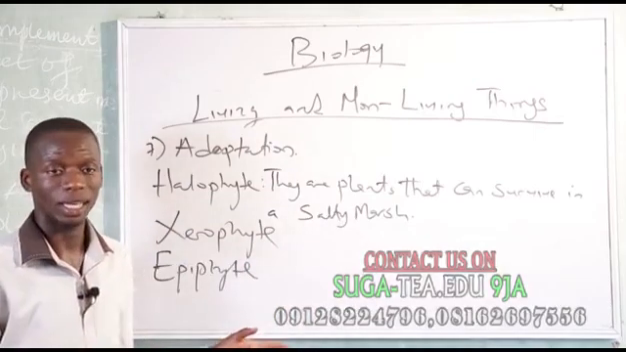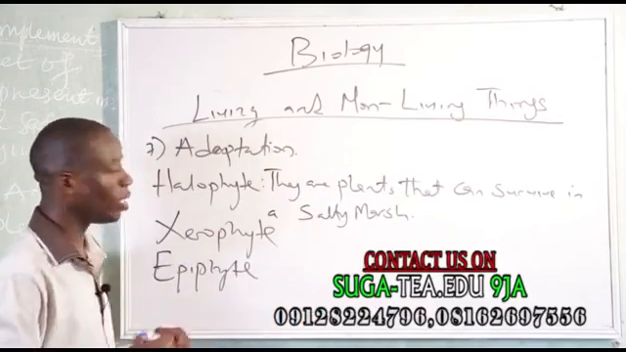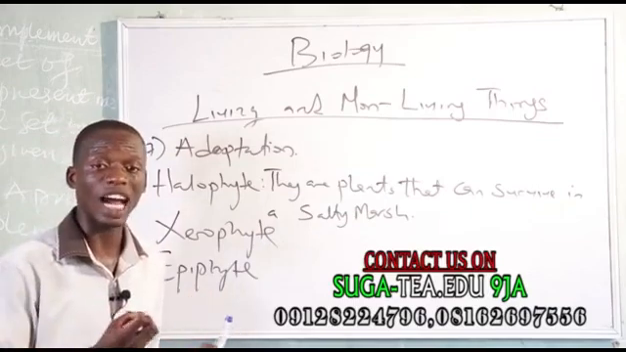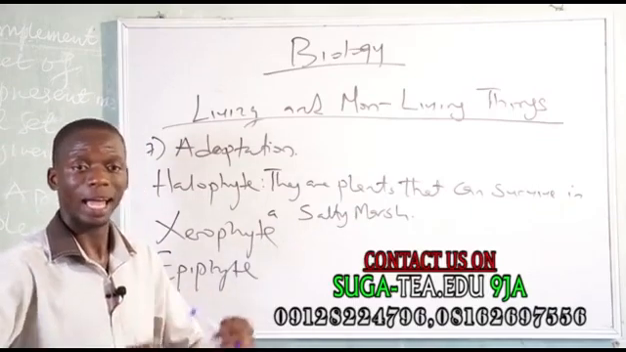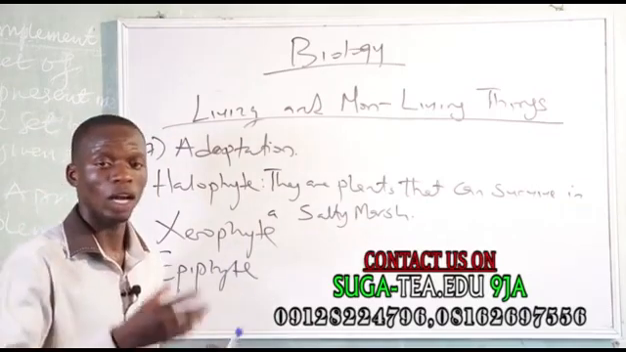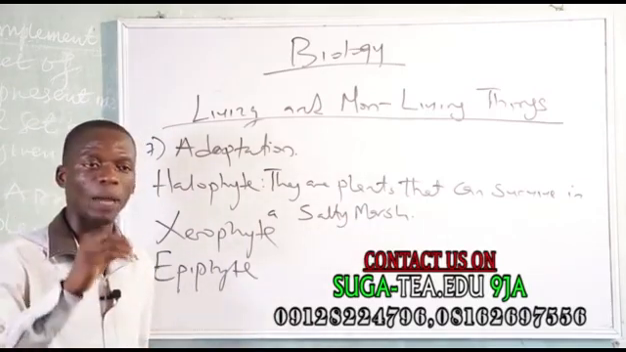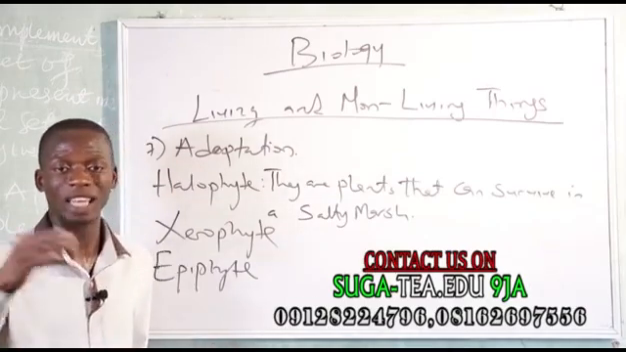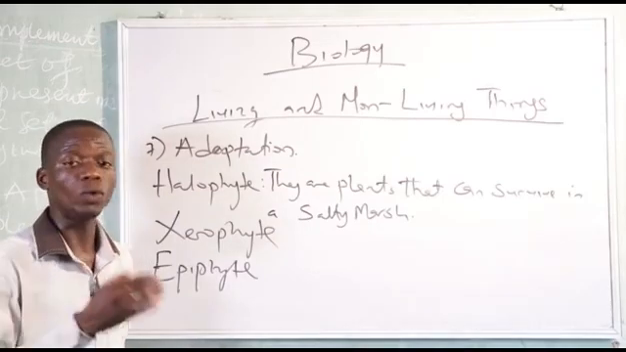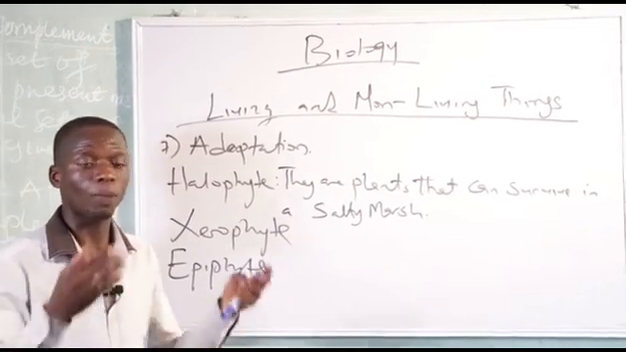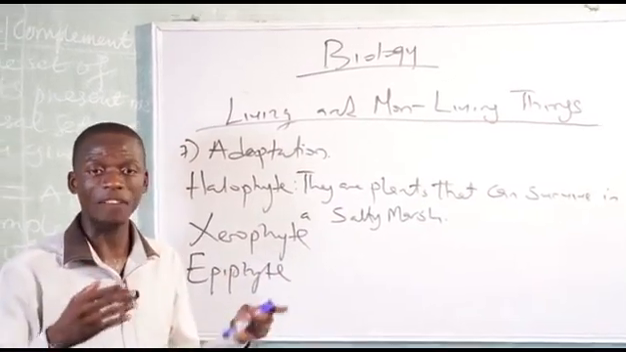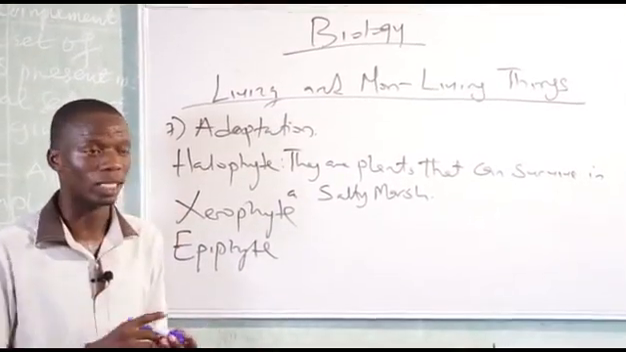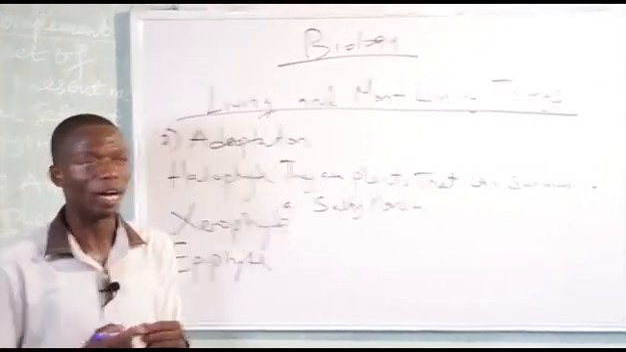While the hydrophytes, the plants that stay where there is water, they have poor roots. One of the characteristics of plants that survive in water is that they have poor roots, because the water is much, so there's no need of the root looking for water. Even you yourself, you need to be well adapted to that environment before you can survive. Anybody that could not adapt will not be able to survive. So it is very expedient for every organism, especially man, to be able to adapt. So adaptation is very important in human survival.